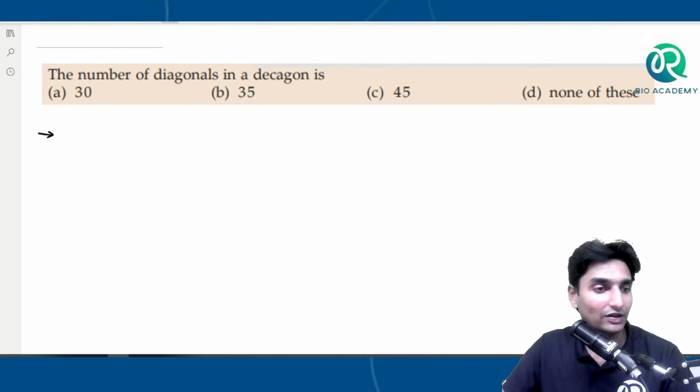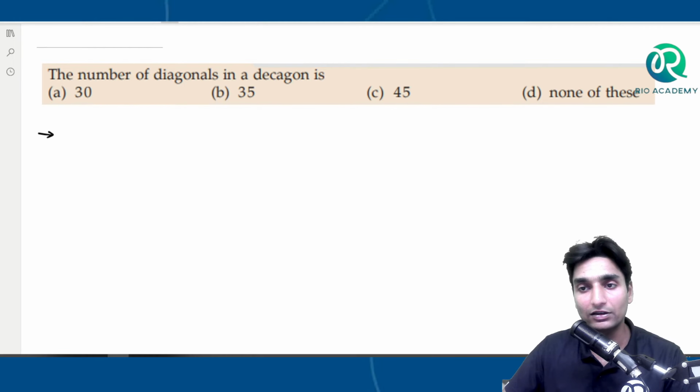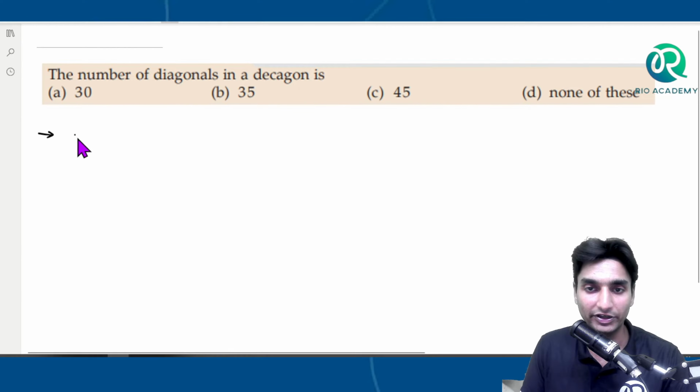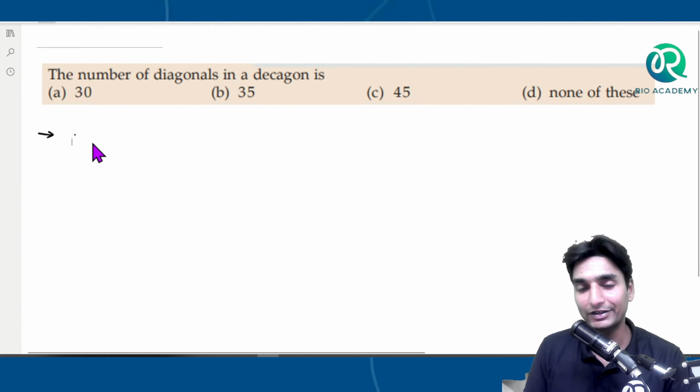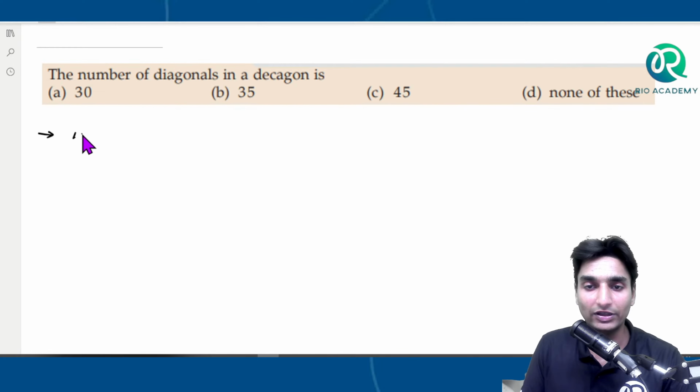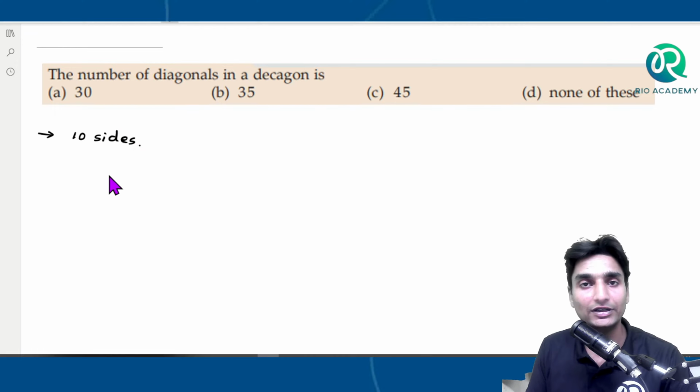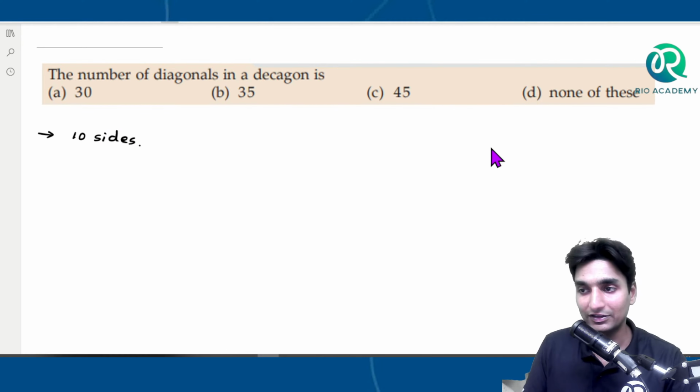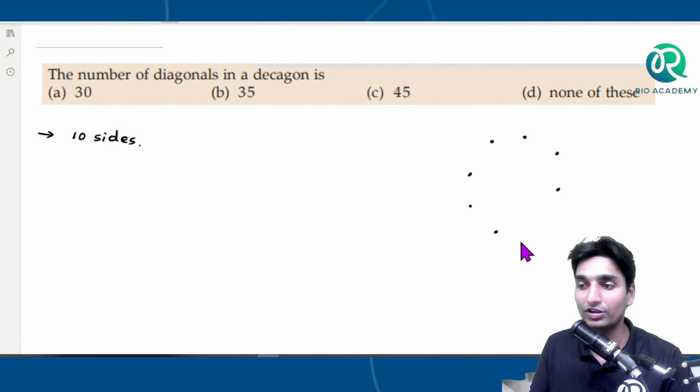The first question says: the number of diagonals in a decagon is. They're asking how many diagonals can be drawn in a decagon. See here, a decagon has 10 sides. A decagon is a 10-sided figure. So what they are asking is, using the given set of 10 points, how many diagonals can be drawn?